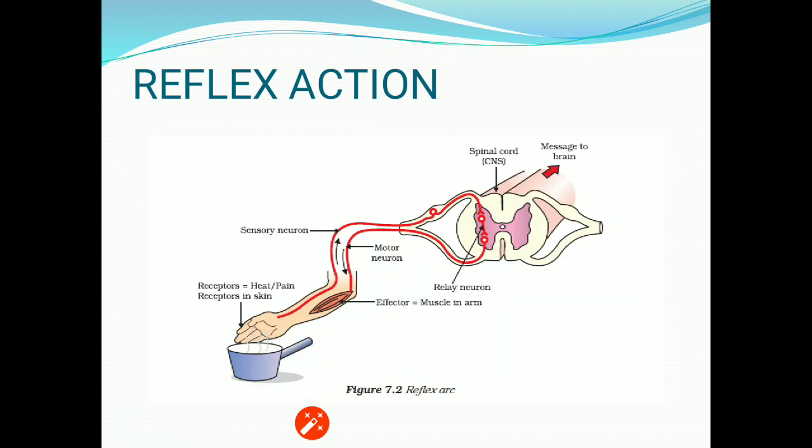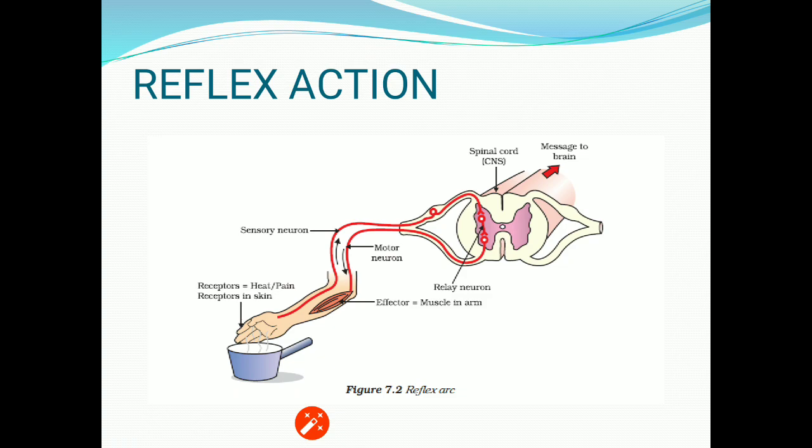Now about the reflex action. Here you are able to see the spinal cord, and then the neurons. The sensory neuron is in connection with the sense organ. That means the neuron which carries the signal from the sense organ towards the central nervous system is termed the sensory neuron.